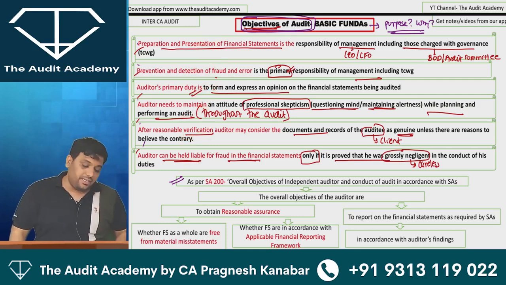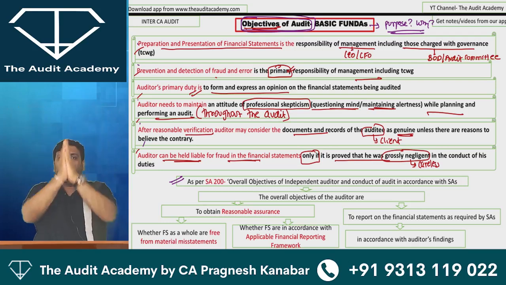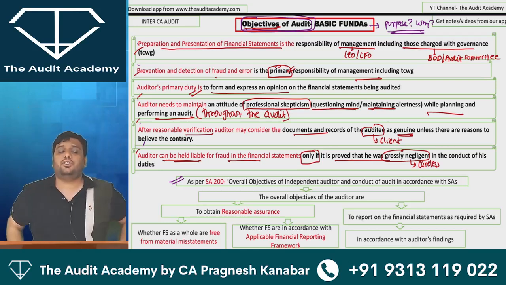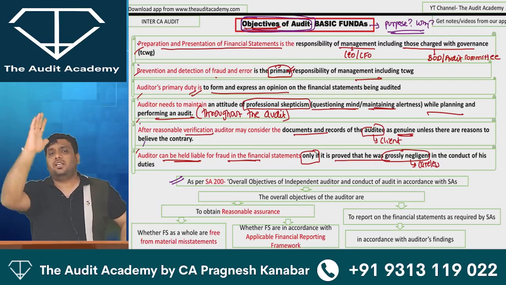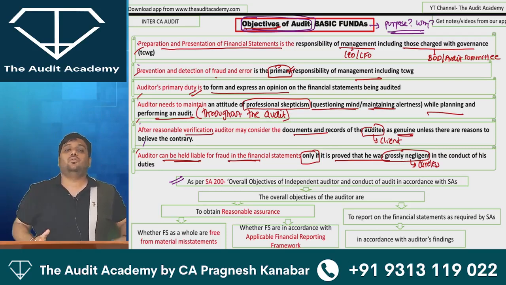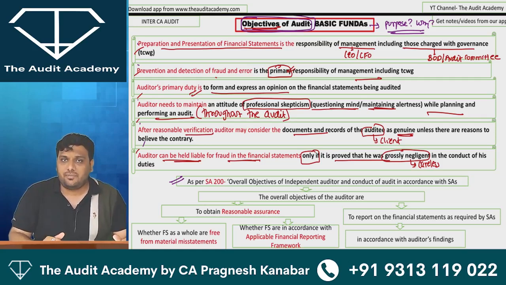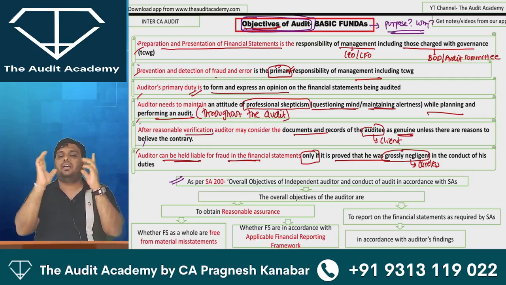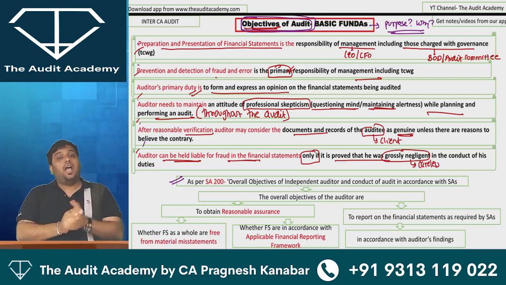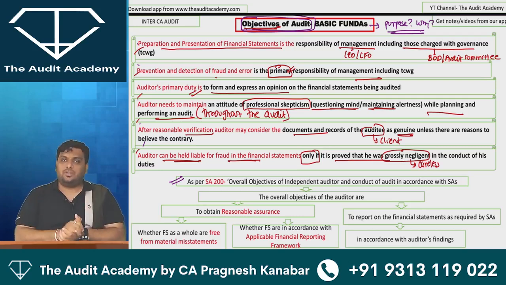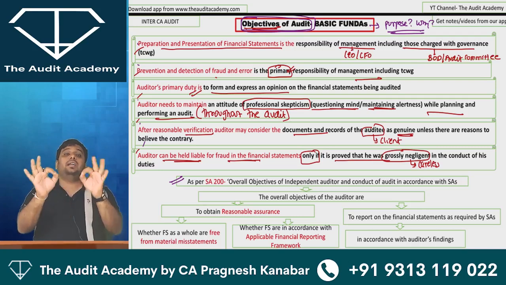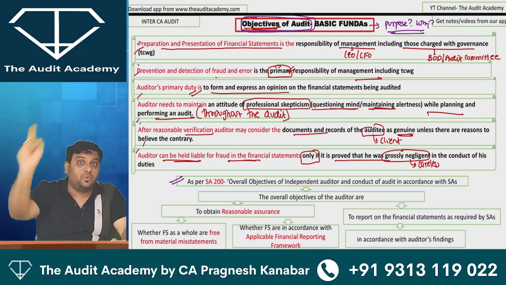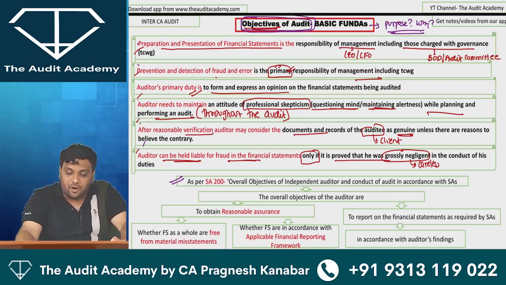Preparation and presentation of financial statements is the responsibility of management and those charged with governance. Prevention and detection of fraud and error is the primary responsibility of management, including those charged with governance. Auditor's primary duty is to express an opinion on the financial statements. Auditor is expected to maintain an attitude of professional skepticism, a questioning mind, maintaining alertness throughout the audit. After reasonable verification, auditor can consider documents as genuine unless there is something to the contrary. Auditor can be held liable for fraud only if it is proved that he was careless. If auditor has performed his work properly, then he cannot be held liable for fraud.